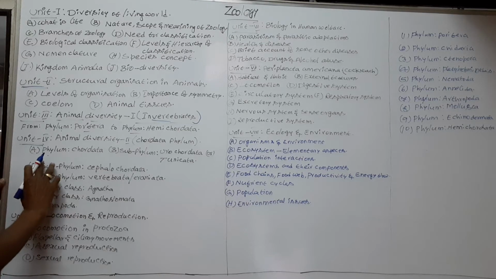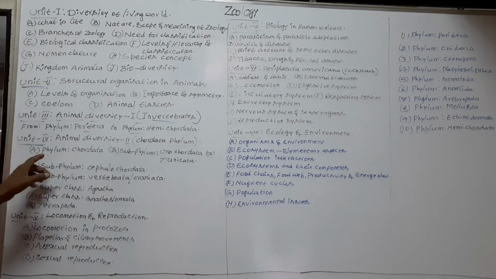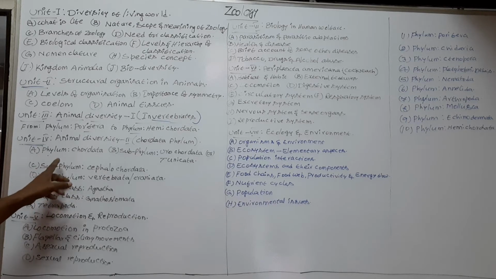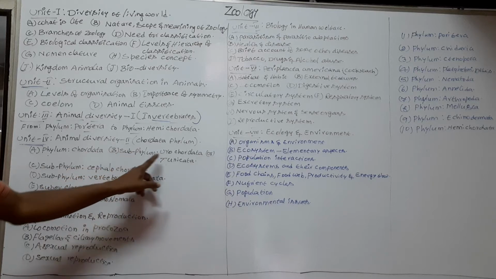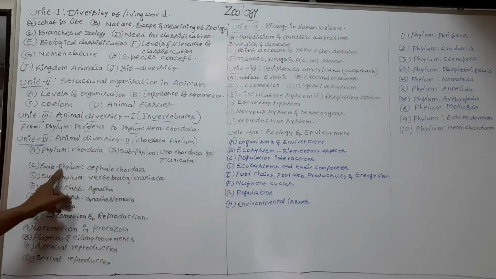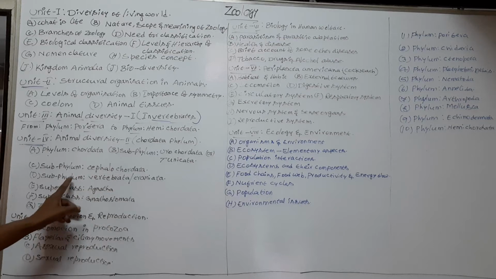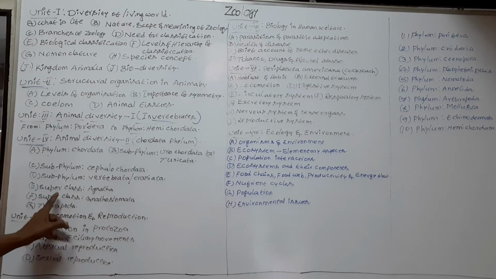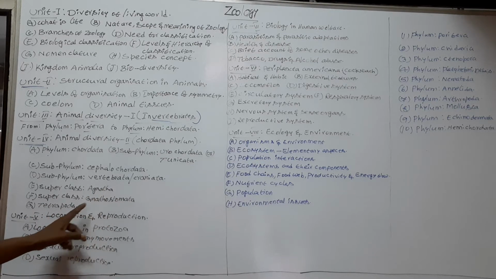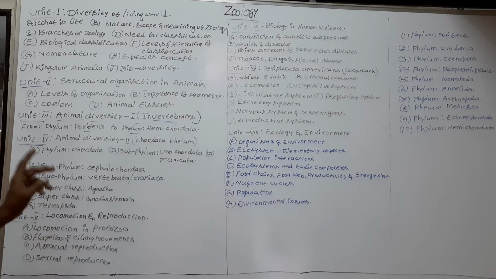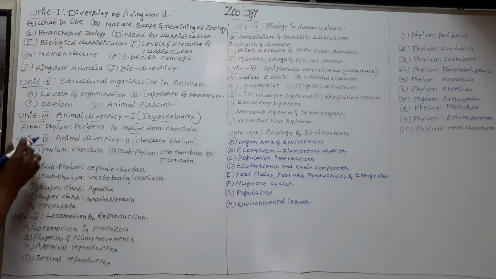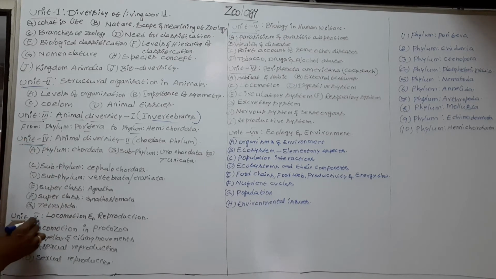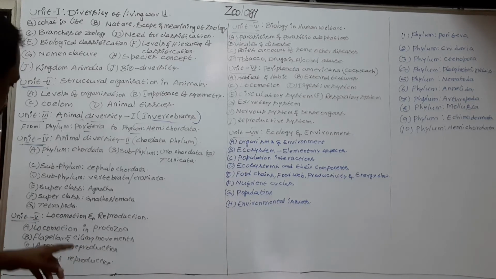So these are the topics of Unit 4. Next, Unit 5, locomotion and reproduction.